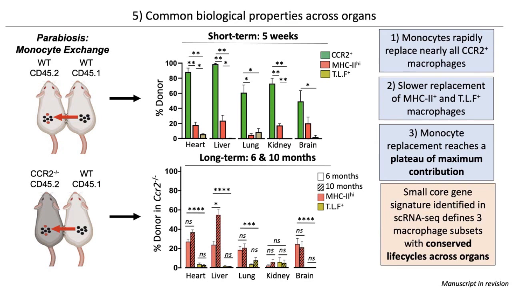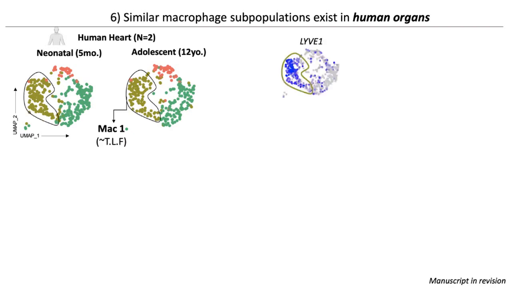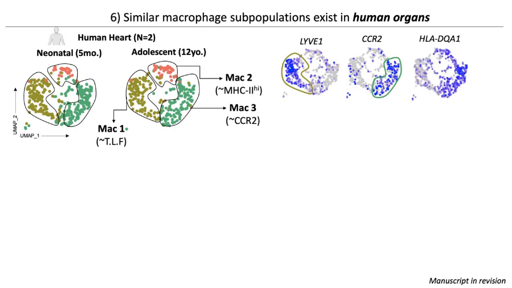So I'll very quickly show some data in the human tissue that correlates with what we observe in mouse. So in human cardiac tissue in both the neonate and adolescent, at a broad level, we see at least 3 subpopulations, where the first tracks with genes in the mouse TLF macrophages, such as LIVE1. The second one tracks with the gene CCR2, and the third one expresses neither, but expresses high levels of MHC2.